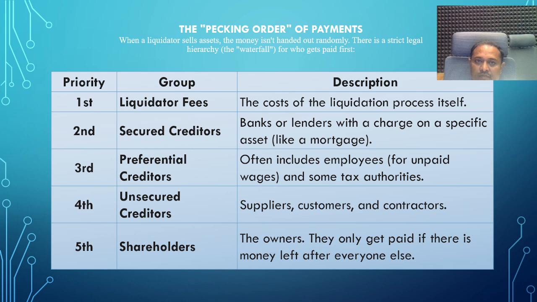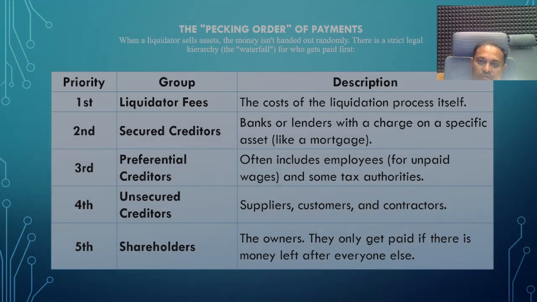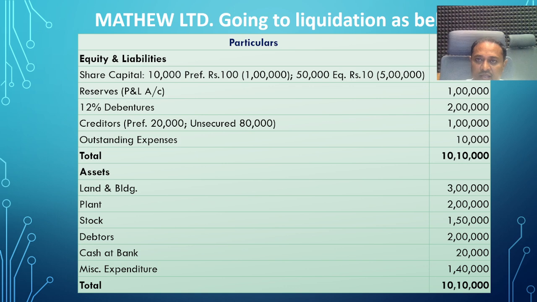Order of payments: this is the order of payment after collecting the amounts from the sold assets. First the liquidator's expenses, like liquidator fees, liquidation cost, liquidator remuneration; afterwards secured creditors, preferential creditors, unsecured creditors, and shareholders. Among shareholders, firstly the preference shareholders, and afterwards the amount available goes last to the equity shareholders. This is a practical example of Matthew Limited, which is going into liquidation.